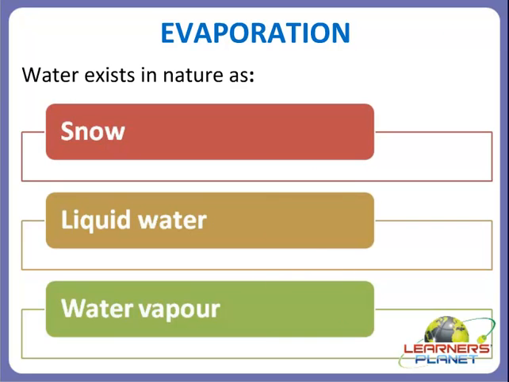Alright children, we can say that these three states of water are interchangeable. That means solid can be converted into liquid and vice versa. Then liquid can be converted into gaseous and vice versa. Then the gaseous state can be converted into solid or liquid state. So all these three states of water are interchangeable.